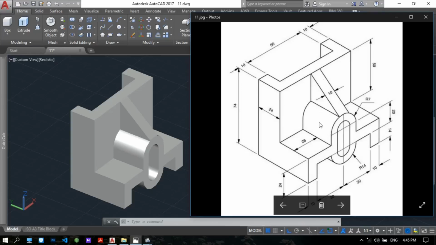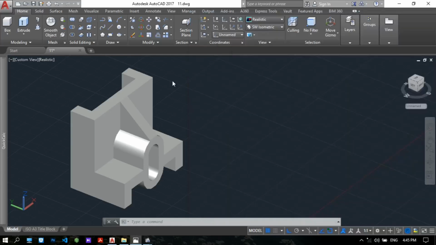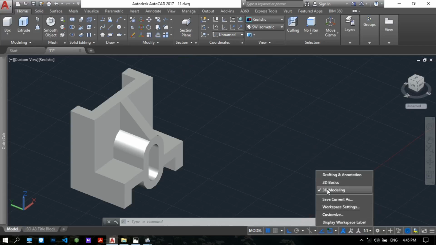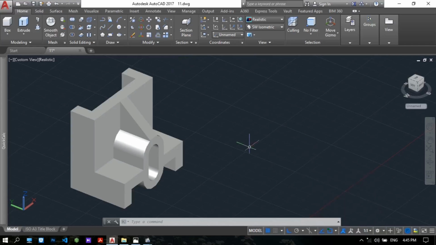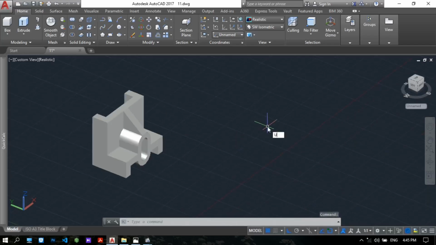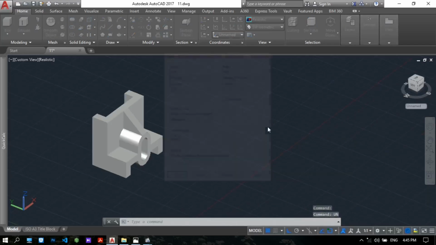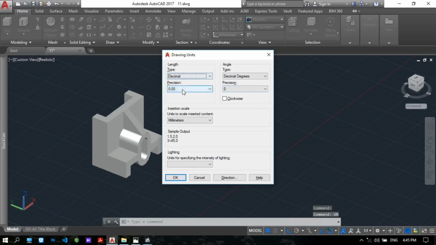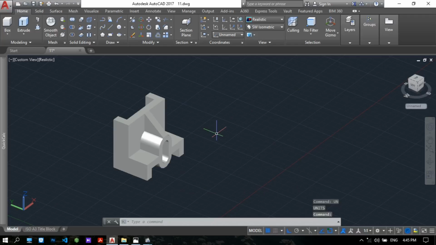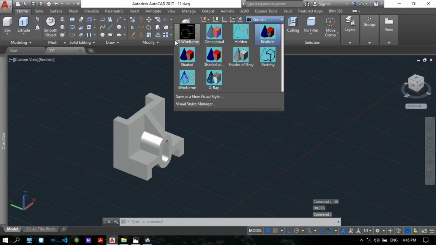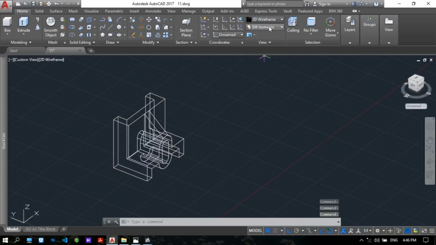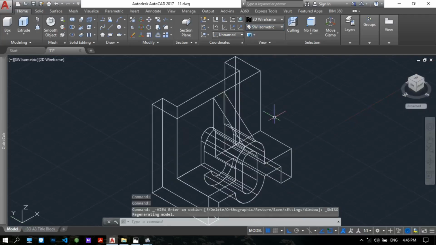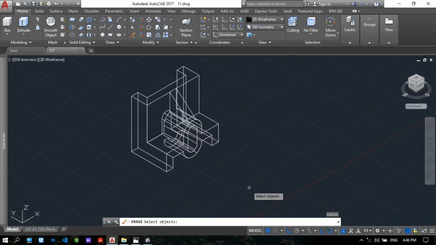Okay, to draw this drawing, please open AutoCAD. This is the AutoCAD 2017 version. Choose the 3D Modeling workspace here, and check the unit type, UN, for units: decimal, precision 0.00, millimeters. Okay, and change the 2D wireframe. Choose isometric. And I erase my previous drawing.